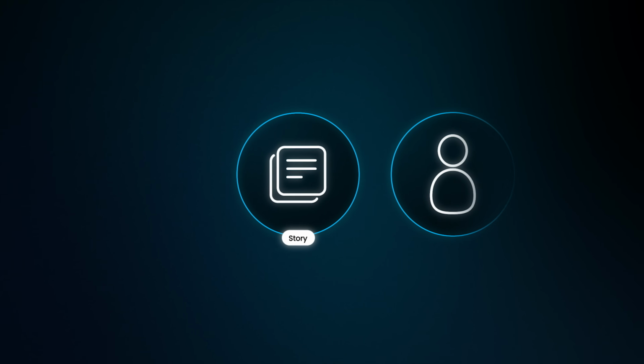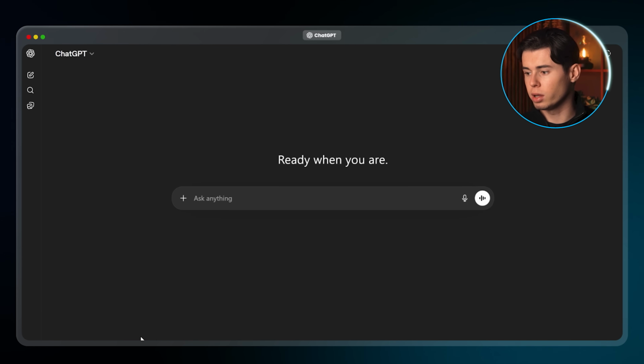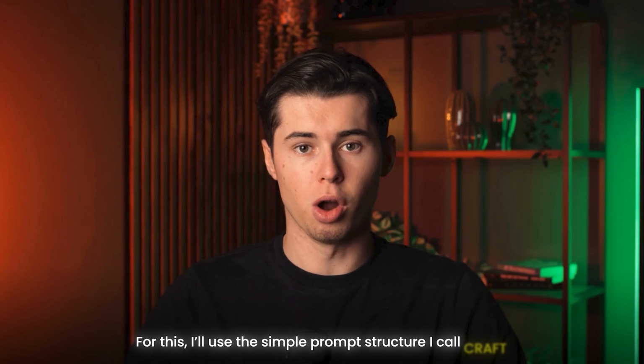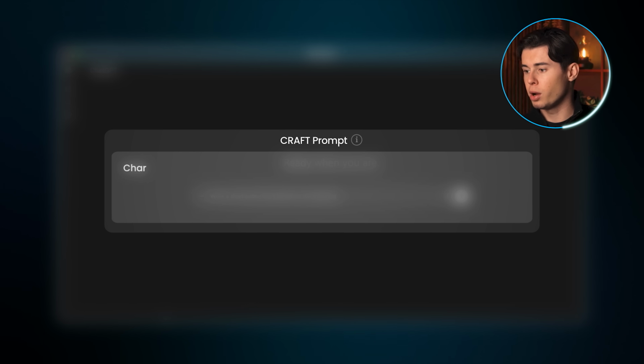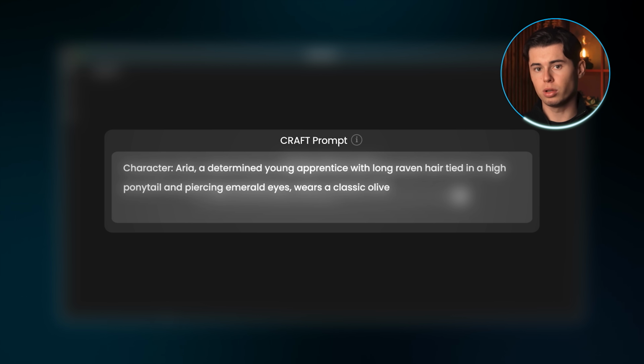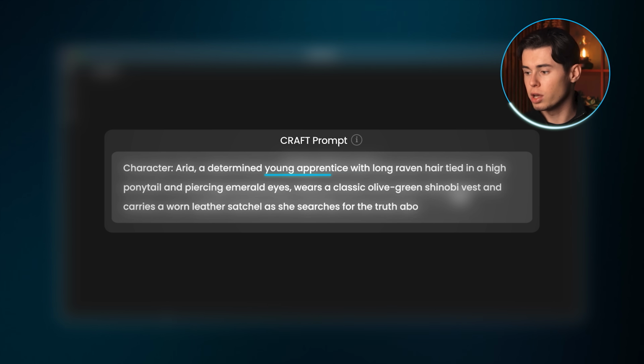The first step is to create the story behind it. And this is going to be very straightforward. Head to any chatbot like ChatGPT, Gemini, or Claude and ask it to write it. For this, I'll use a simple prompt structure I call CRAFT. Here's how it works. C stands for character. So the first thing I always do while writing my anime prompt is to define the exact character I'm looking for. What is their name, how they look, and what they want.